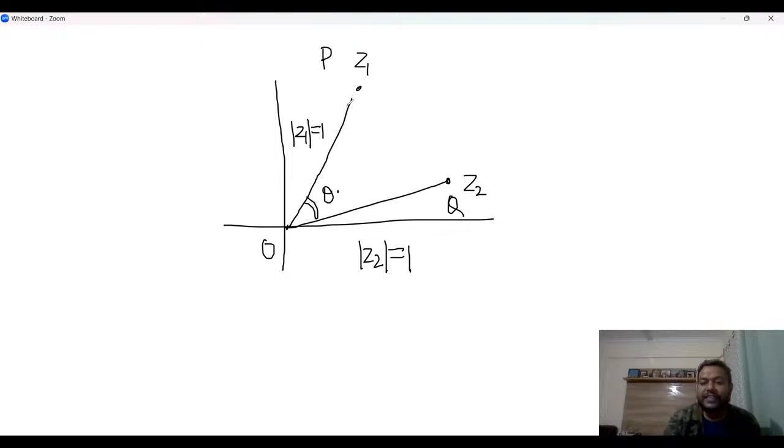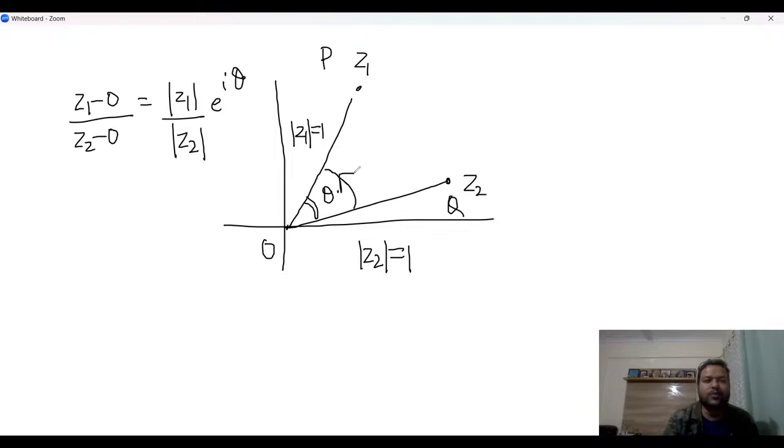So the way the rotation theorem works, the way you do rotation in complex numbers, is you write z1 minus 0 by z2 minus 0 is equal to mod z1 by mod z2 e power i theta, and this is like an anti-clockwise rotation, right? So we are getting z1 by z2 is equal to e power i theta here, right?